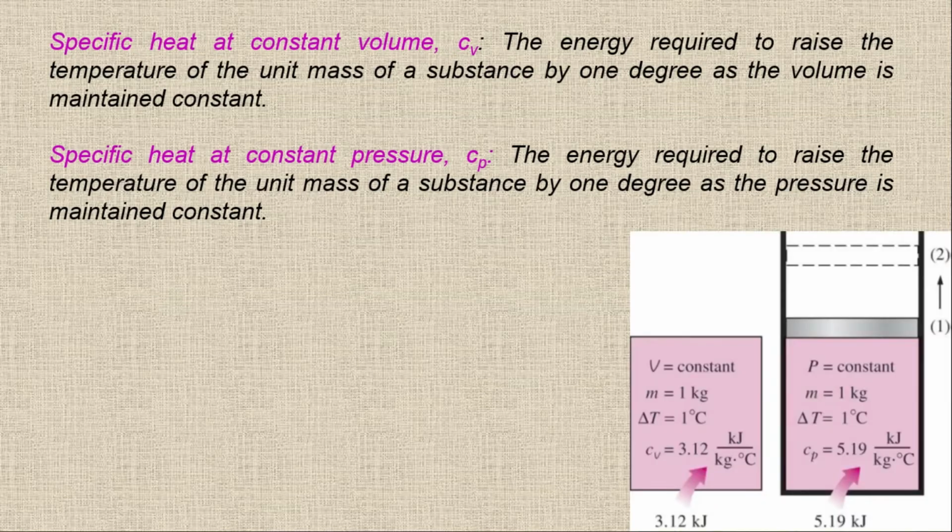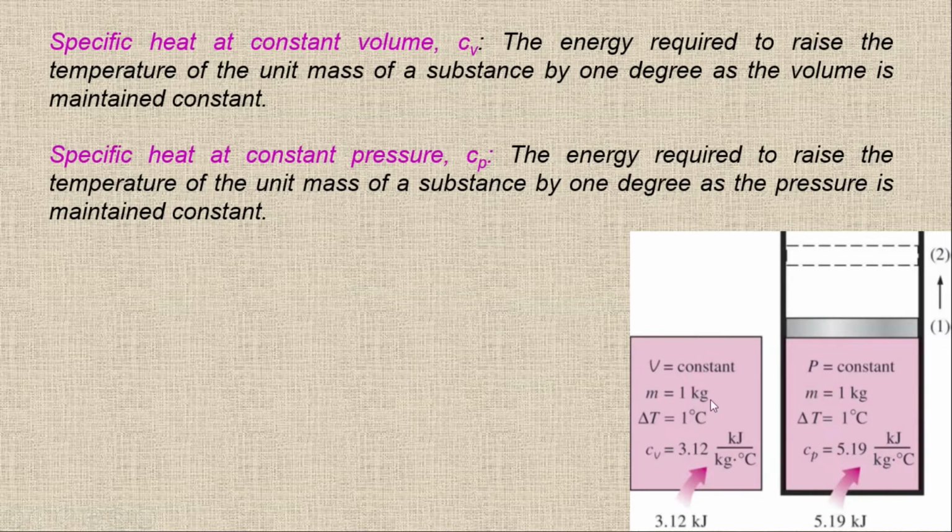Now here, you can see we have two different systems. On the left hand side, we have a system with constant volume. You can see we have a mass of 1 kg, a unit mass, and we are going to change the temperature by 1 degree. Same here, we have a mass of 1 kg and we change the temperature by 1 degree.